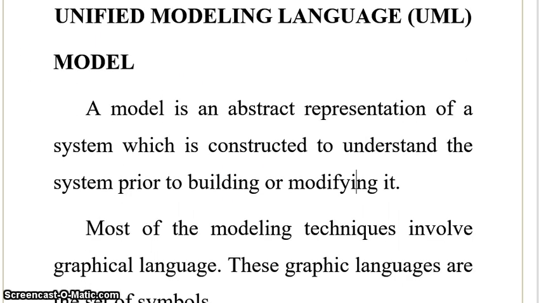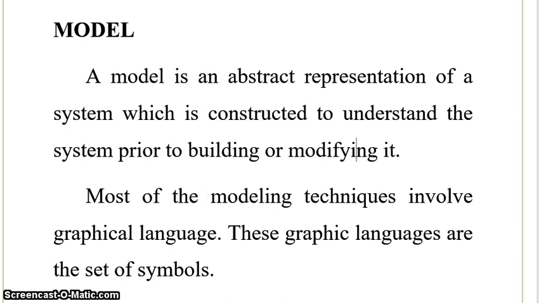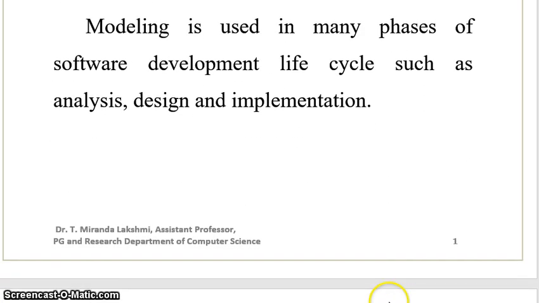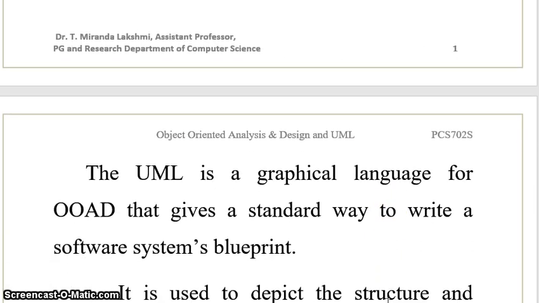Most of the modeling techniques involve a graphical language and use a set of symbols. We have seen the software development life cycle. In that life cycle, modeling is implemented in the analysis stage, design stage and implementation stage. So UML is a graphical language for OOAD. It gives a standard way to write a software system's blueprint.